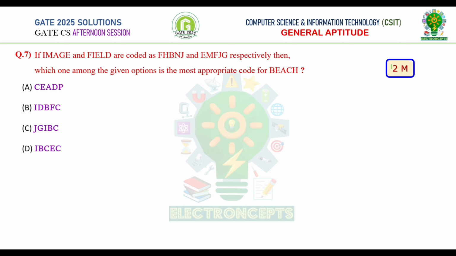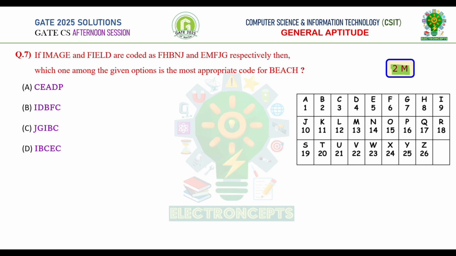Question number 7. This is a 2 marks question. If image and field are coded as FHBNJ and EMFJG respectively, then which one among the given options is the most appropriate code for each? For this, let us take alphabet to number coded values. Now let us take the first word image and find how it is coded.